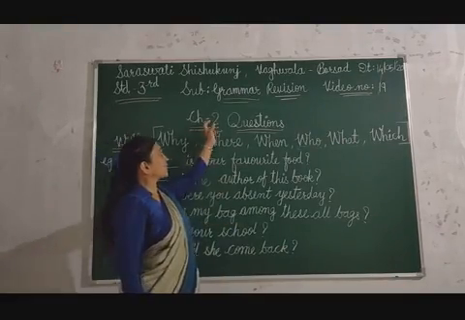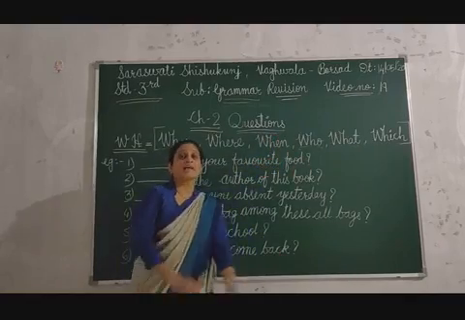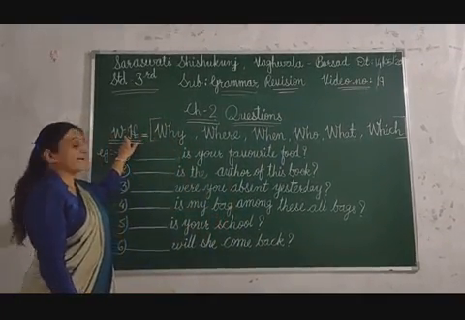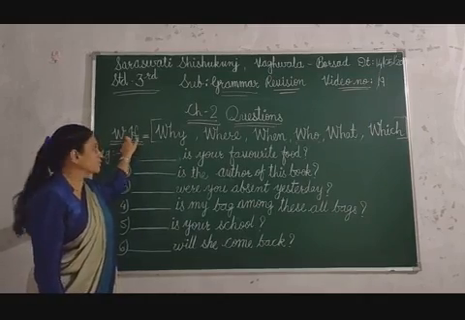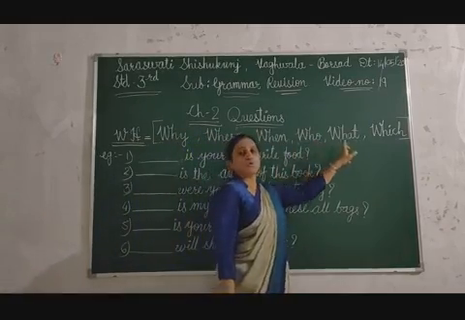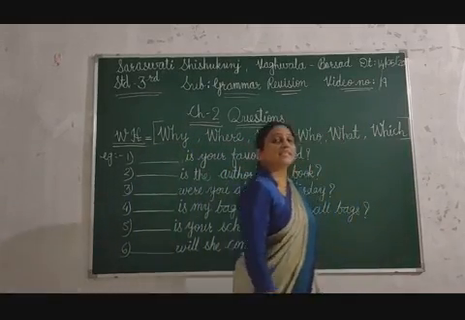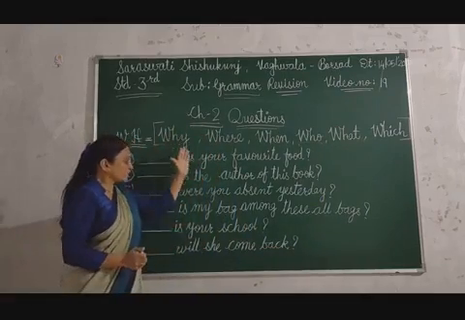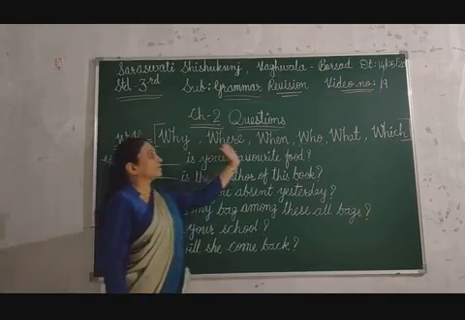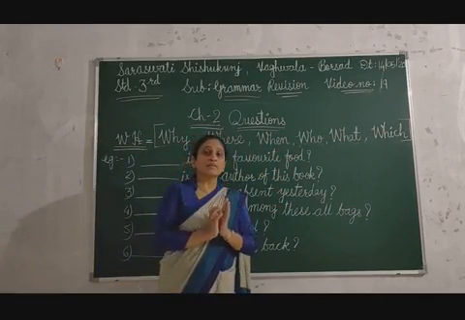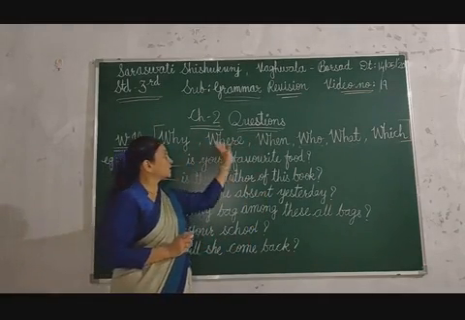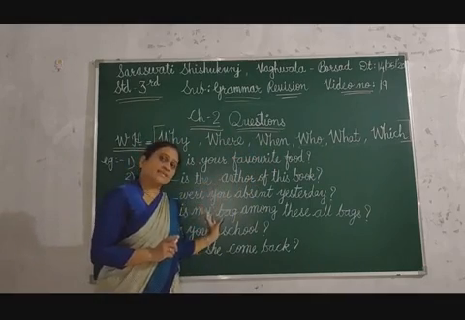Okay, children, now let's start chapter 2, questions. We have to make questions in this chapter from WH words. Which are WH words? Why, where, when, who, what, and which. These are WH words. So here are some examples. Six examples are there and six WH words are there. So we will make questions from these words. According to the sentence, we will put these WH words in the correct blank.